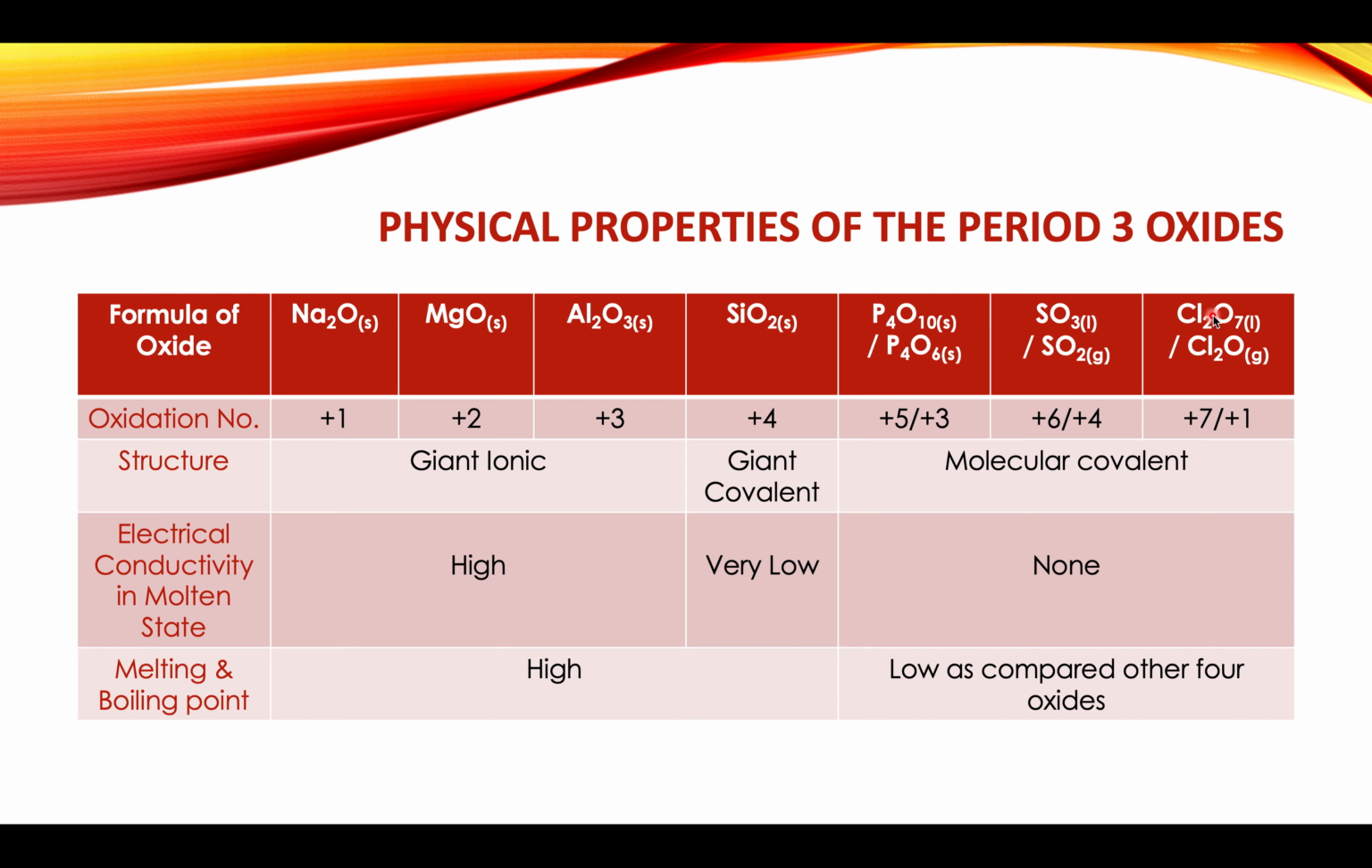From phosphorus to chlorine, there are no ions present, so there is no conductivity of these oxides in the solid as well as in the molten form.